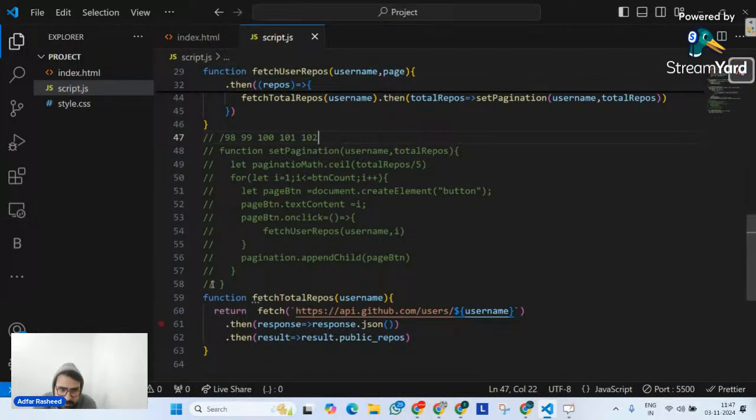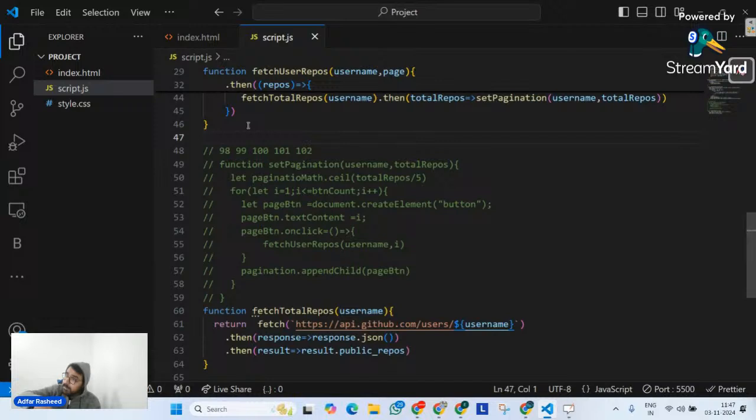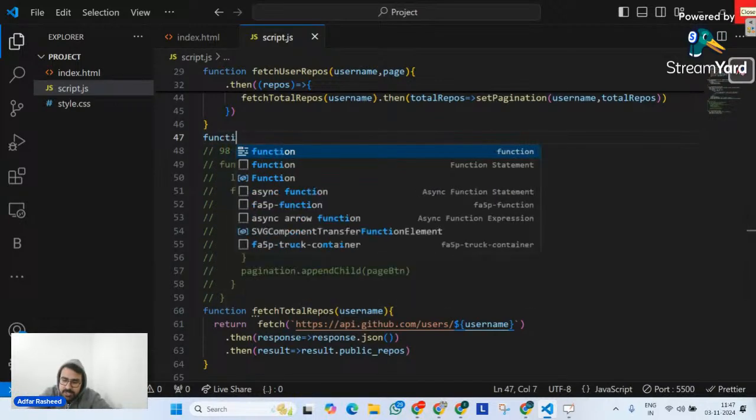And of course, when we implement our pagination like this, I don't think we can find a way to create it. That's why I am going to use a better way of creating our pagination, one of the best ways with the help of which we can create dynamic pagination. And this is what you have to learn, and you even have to implement the same thing in your assignment. Remember that.